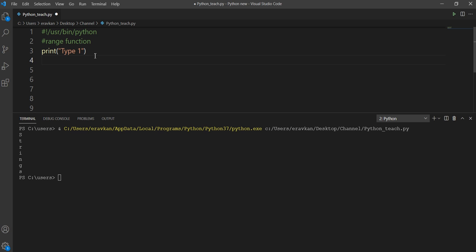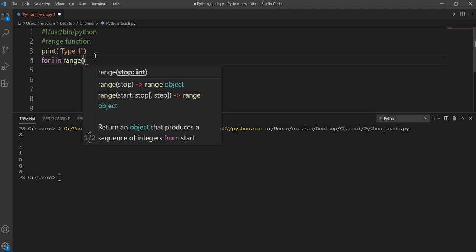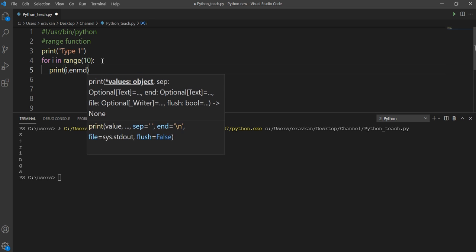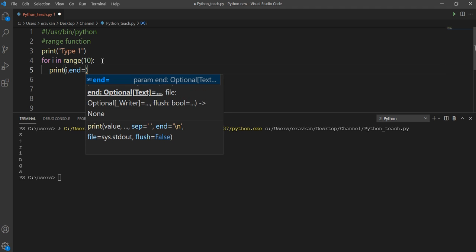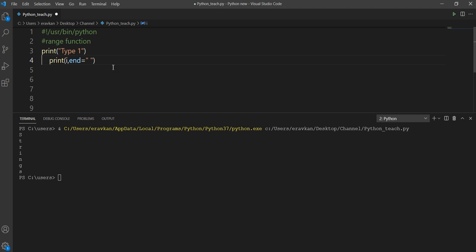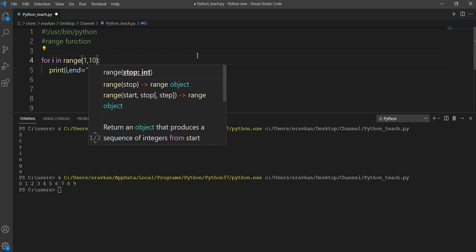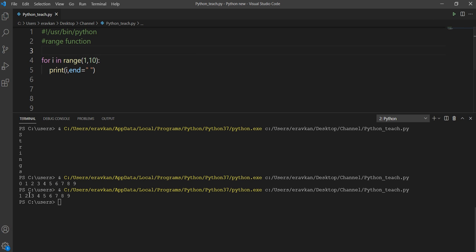Suppose I write for i in range 10. See one thing, print i, and I'm using a separator for printing, so my print will not go to another line. Now let me execute this. So 0, 1, 2. If I don't give anything here, it will start from 0. If I give 1 here, it will start from 1. So by default it is 0, 1, 2, 3, and 10 minus 1, it will go up to there.